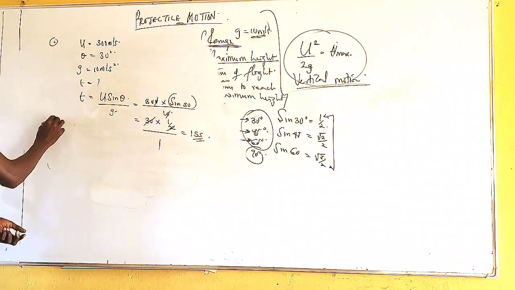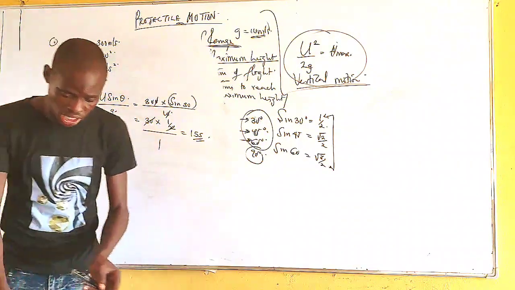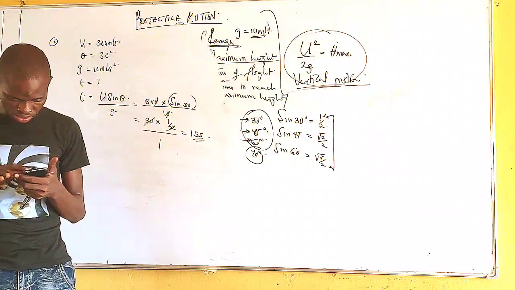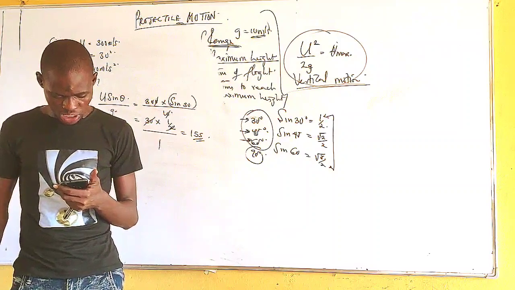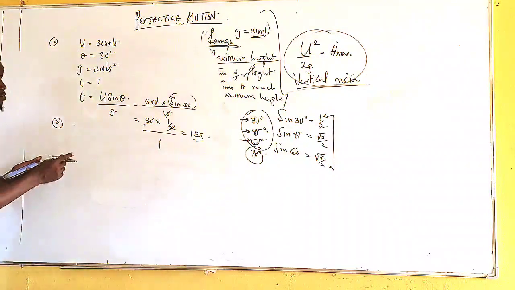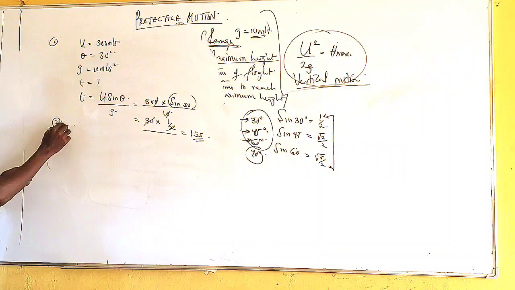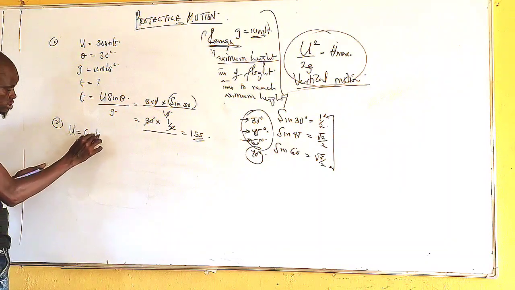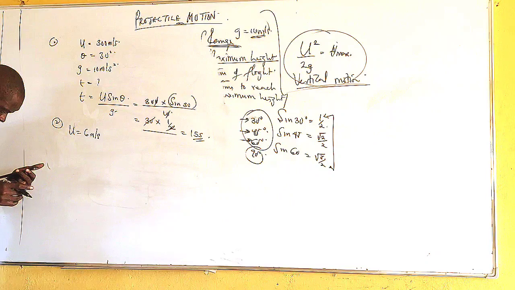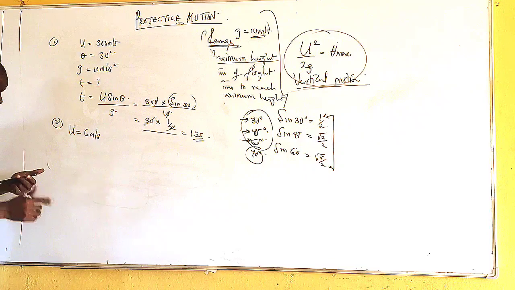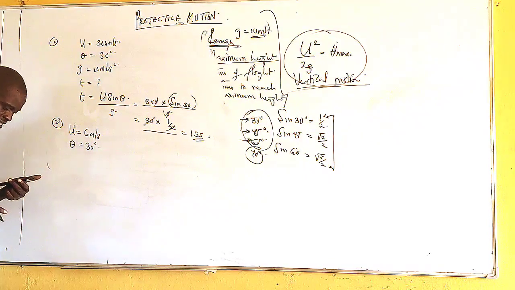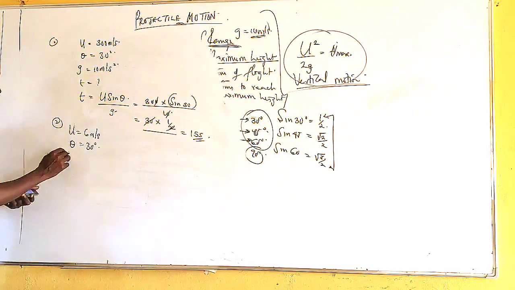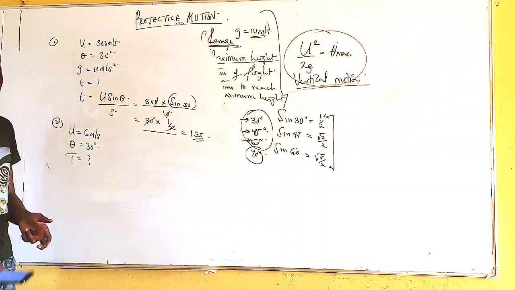Now let's take the second question. Another question that is set under projectile in JAMB that I saw for this year. It said, a football is hit with a velocity of 6 meters per second. That means u is equal to 6 meters per second, and at an angle of 30 degrees to the horizontal, theta is equal to 30 degrees to the horizontal. The time of flight of the ball is what? What is the time of flight? T. We don't know. Now, how do we find this?